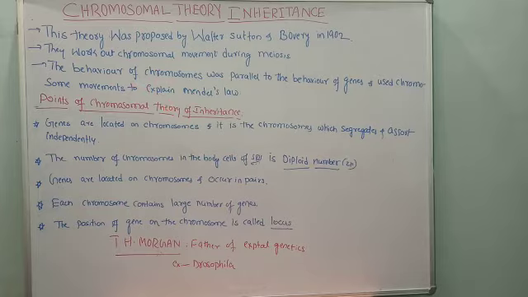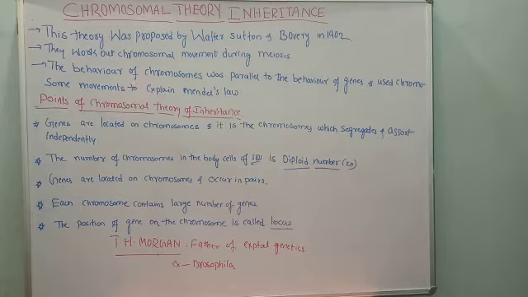They noticed this during cell division, that is, during meiosis. By observing the movement of chromosomes and the behavior of genes, they gave the chromosomal theory of inheritance.